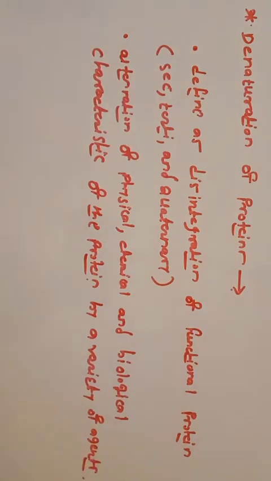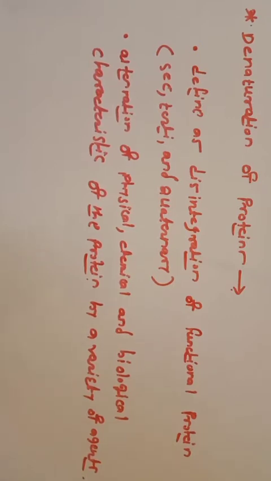Let us discuss once again what denaturation is. Denaturation is nothing but the conversion of functional protein into non-functional form, or we can say the complex structure of the protein is converted into its simplest form.